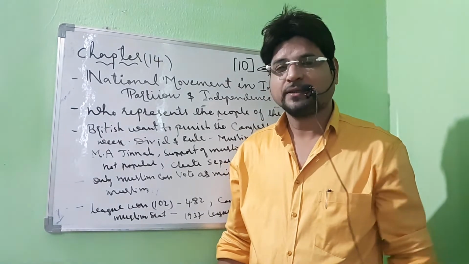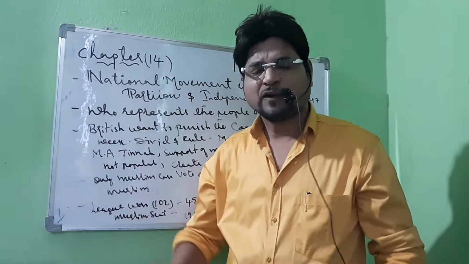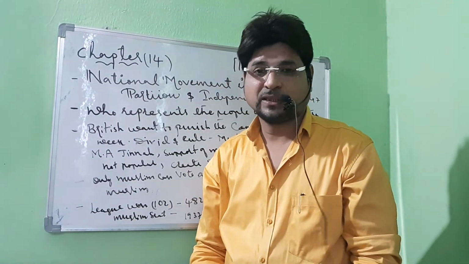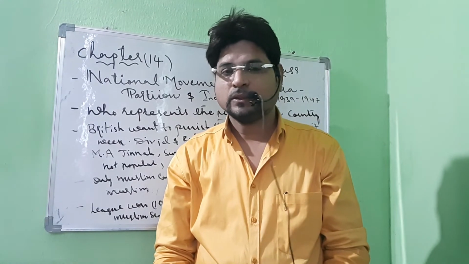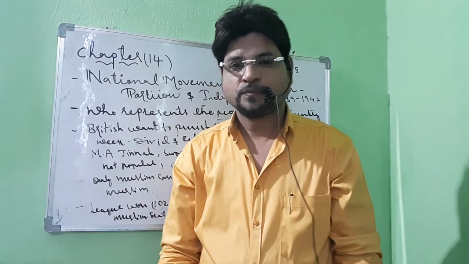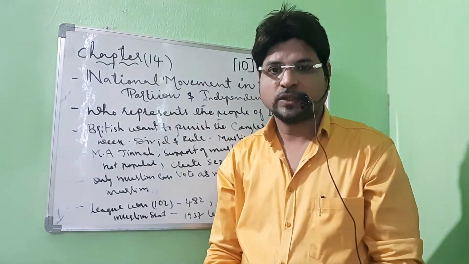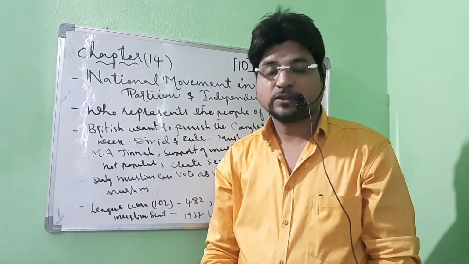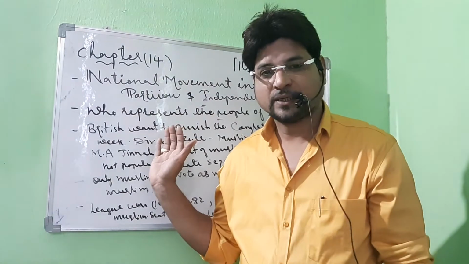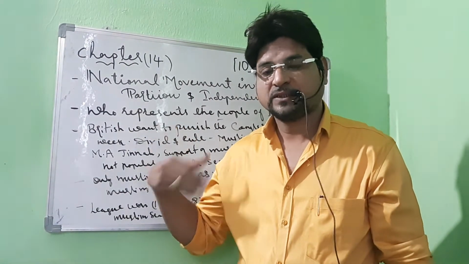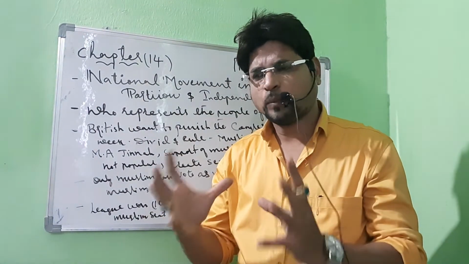So let us continue our topic. Now, after that, what happened? As the Congress was demanding that all the power be given to the Congress, the British wanted to punish the Congress, because Congress was not listening to the Britishers. So what they did was start supporting the Muslim League, which was there in India at that time, but it was not a mass party. It was not actually popular at that time.